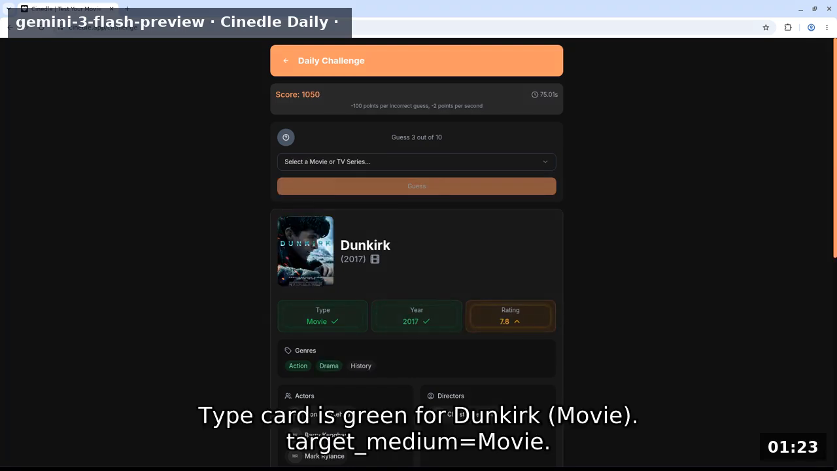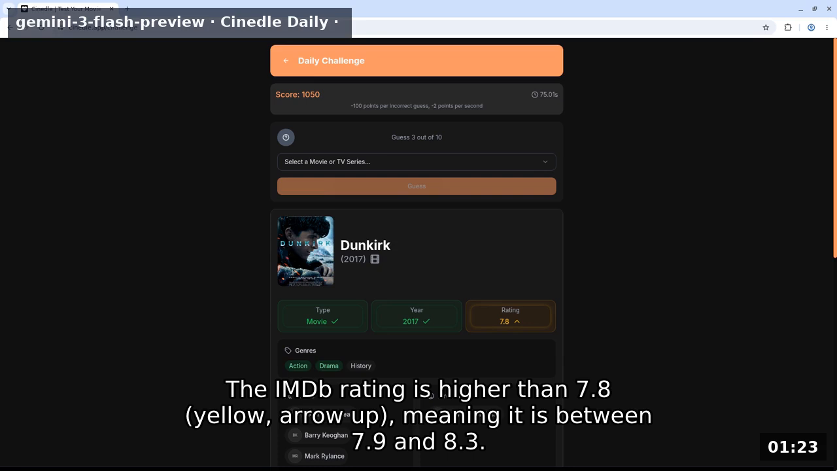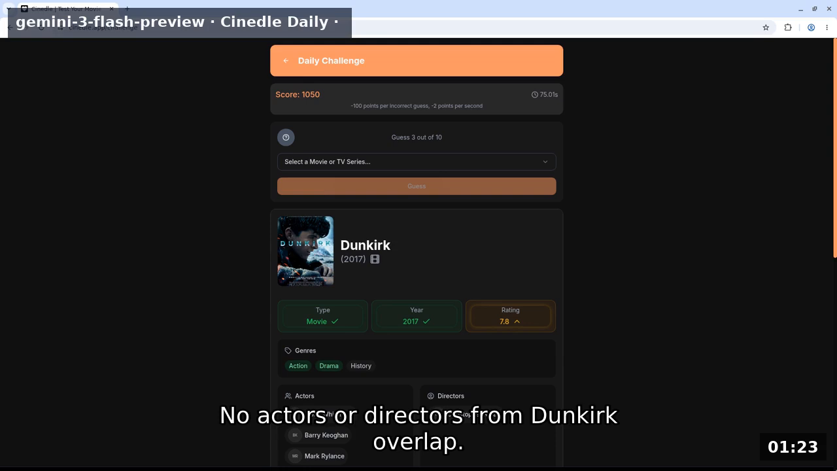Type card is green for Dunkirk movie. Target medium equals movie. The target was released in 2017. Green. The MDB rating is higher than 7.8. Yellow arrow up, meaning it is between 7.9 and 8.3. Action and drama are correct. Genres green, but history is not gray. No actors or directors from Dunkirk overlap.